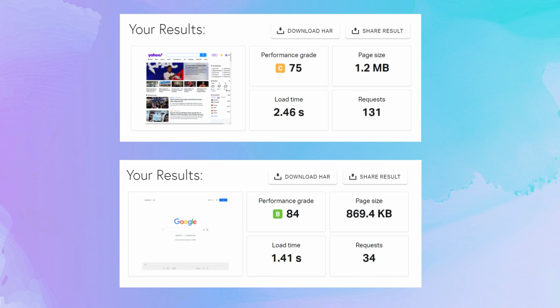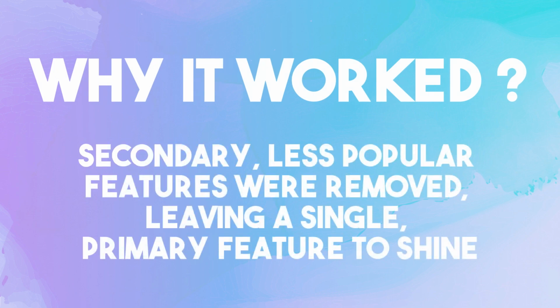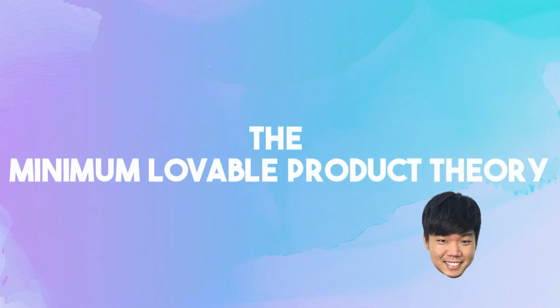Just for fun, I checked the difference in load times between them today. Why it worked? Secondary, less popular features were removed, leaving a single primary feature to shine. Now, to the theory part, the minimum lovable product theory. All these examples scream minimum lovable product, or MLP.